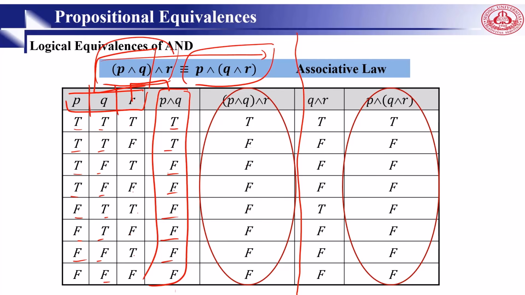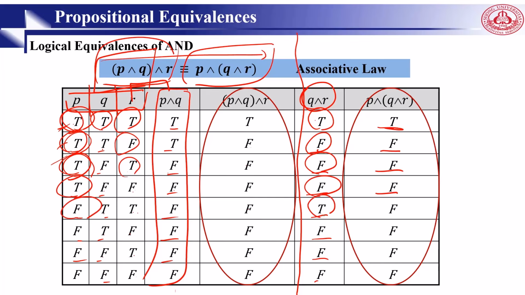The right side: q and r. And then we go for p and (q and r). It means this column and p. So let's compare. Same. That's why this is the associative law. So using a truth table, we proved the associative law for AND.